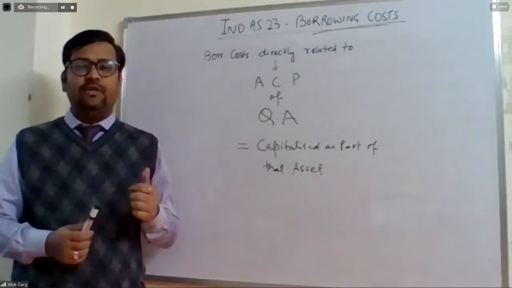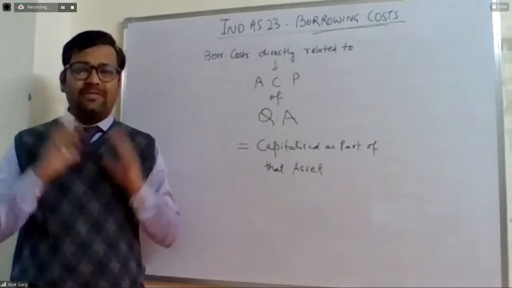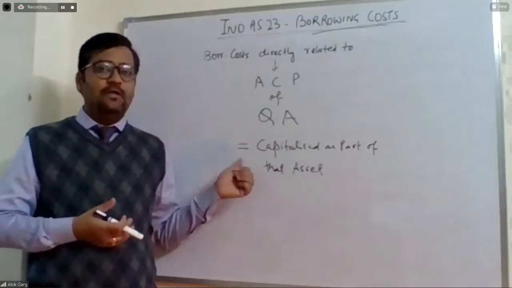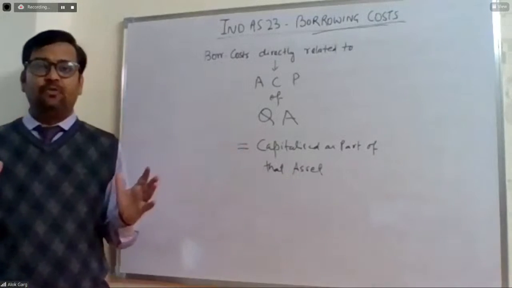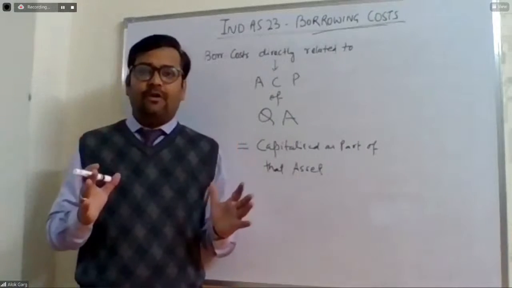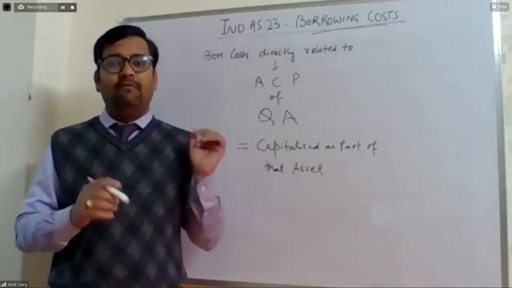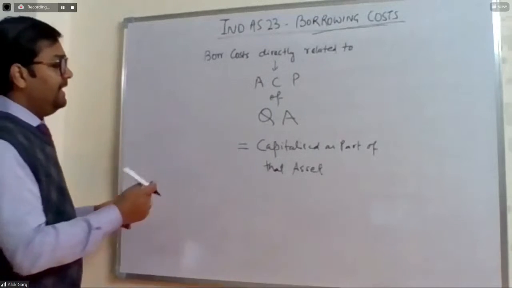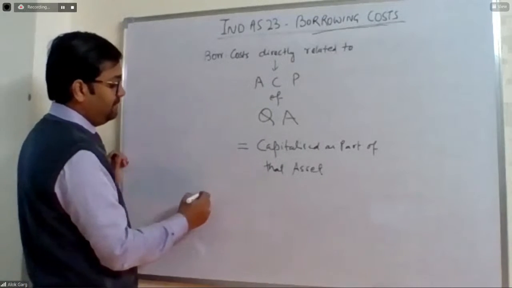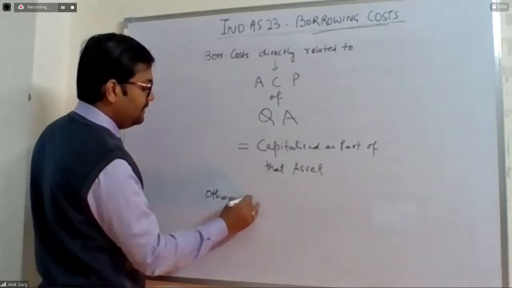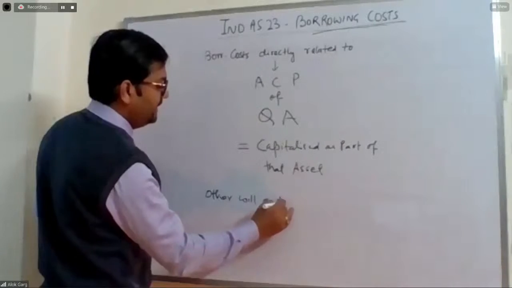Technically there are not many differences between AS 16 and Ind AS 23. So this is the main principle. We understood that borrowing cost directly related to acquisition, construction, or production of a qualifying asset will be capitalized as a part of that asset, and other borrowing cost will go to P&L as an expense. Okay.